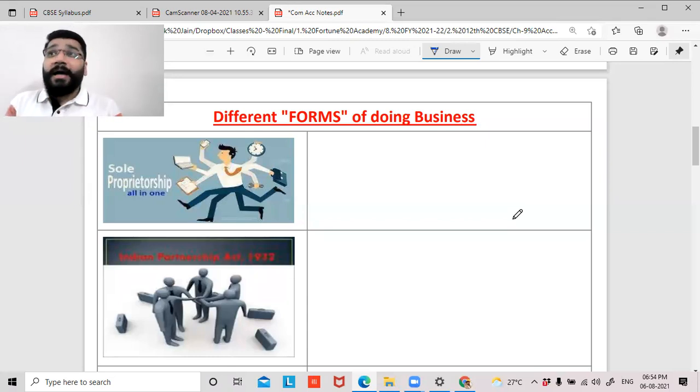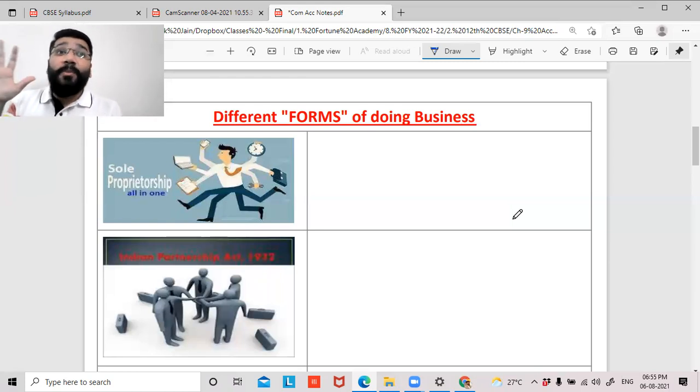Now in partnership also, guys, we have certain limitations. The first one being the minimum number of persons in a partnership concern is 2 and the maximum is 50. Now, if your business demands more than 15 partners or business owners, then partnership could not be an option. For example, if I want to get into construction, where there's a project wherein I have to construct 300 apartments.